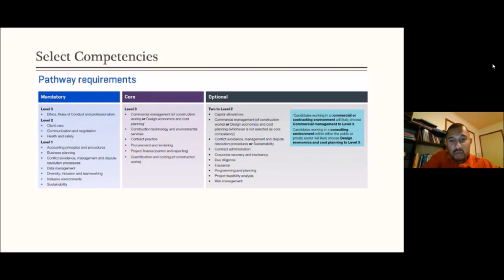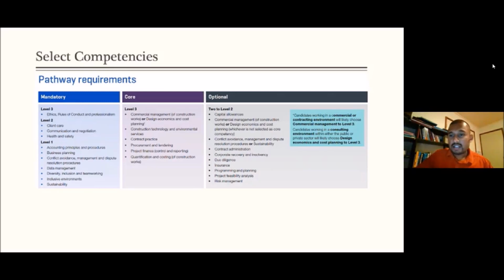It will not be an additional burden to you. And contract administration will be part of contract practice in the core competencies as well, so you'll be covered there too. So your burden from the optional competencies can be reduced. But if you like any other competency, of course you can select it.